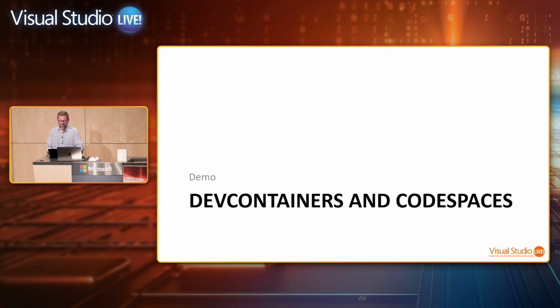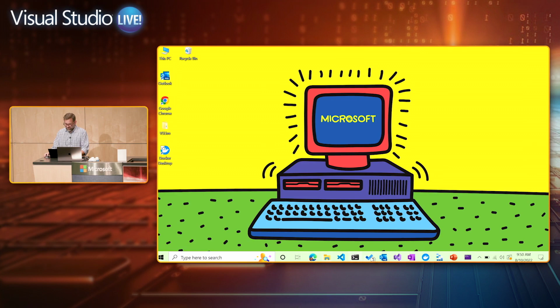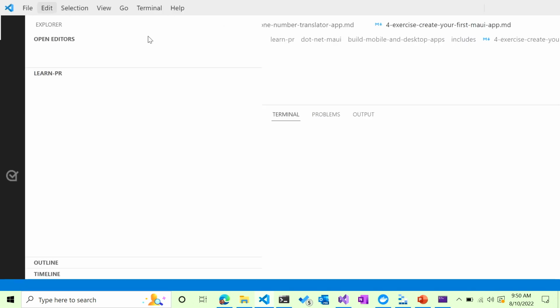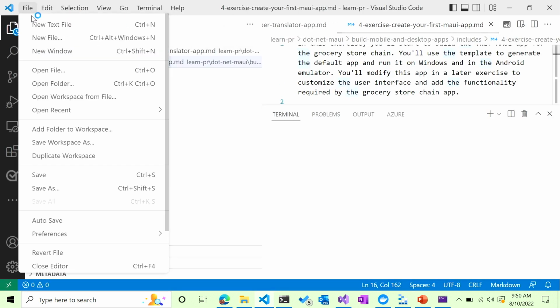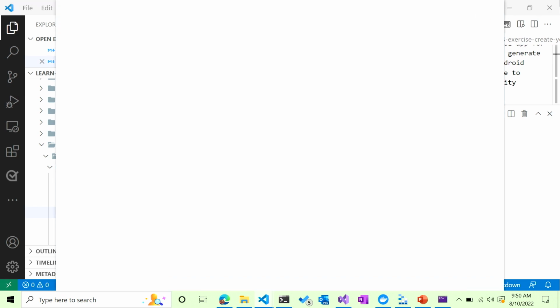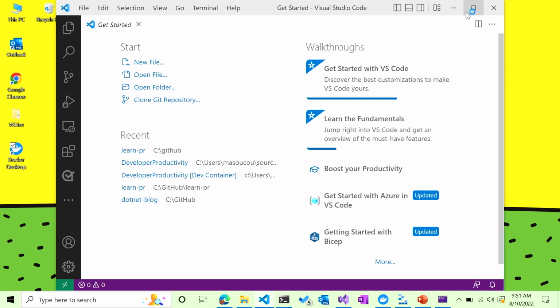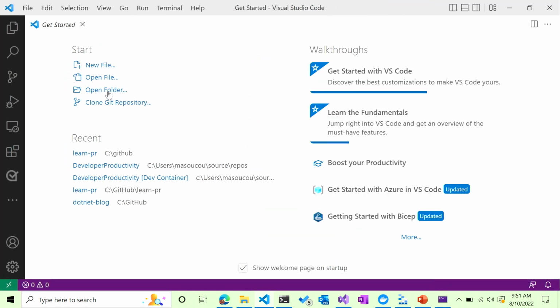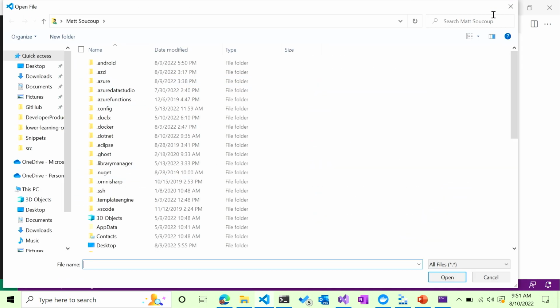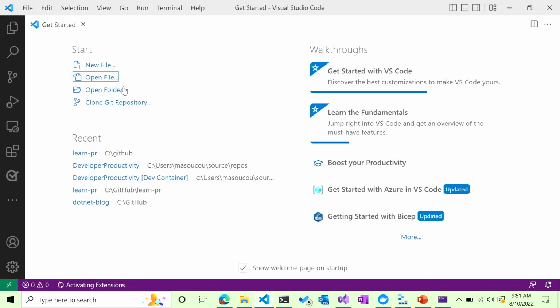So let's see that running. Let's see dev containers running locally and then hit up GitHub Codespaces as well. So what I'm going to do for the dev containers is open up Visual Studio Code. Probably going to have to open up a new window. And I will open up not a file, but a folder.